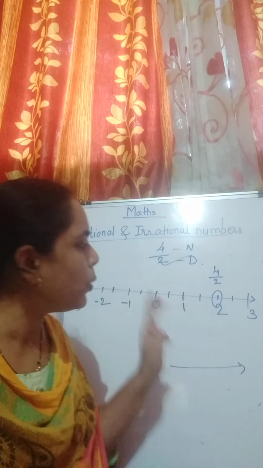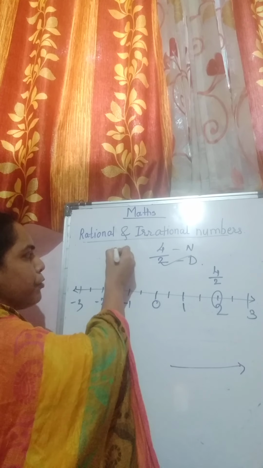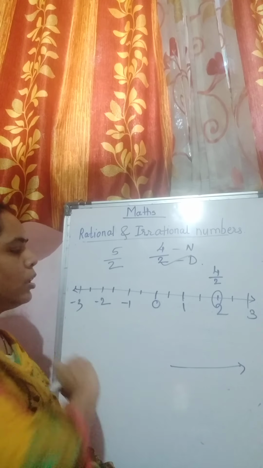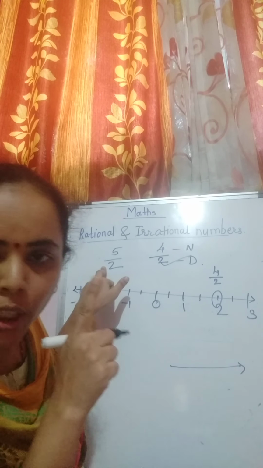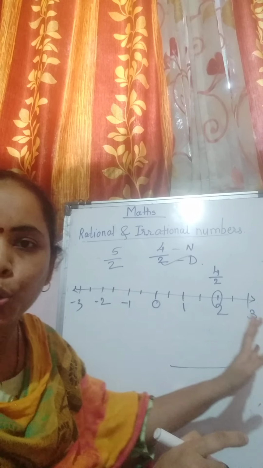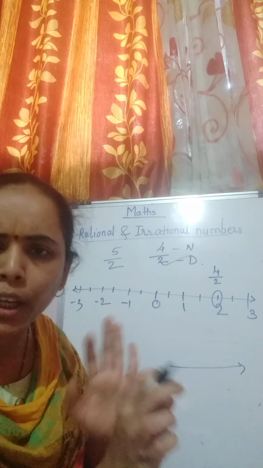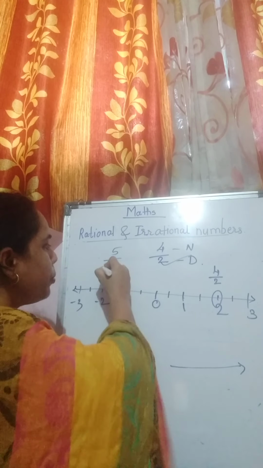Okay. Suppose I am taking the same number line. I have to show 5 upon 2. Now, denominator. First we have to see our denominator. Denominator is 2. Again we have to divide into the 2 parts which we have done already. Okay. Now your denominator part is done.